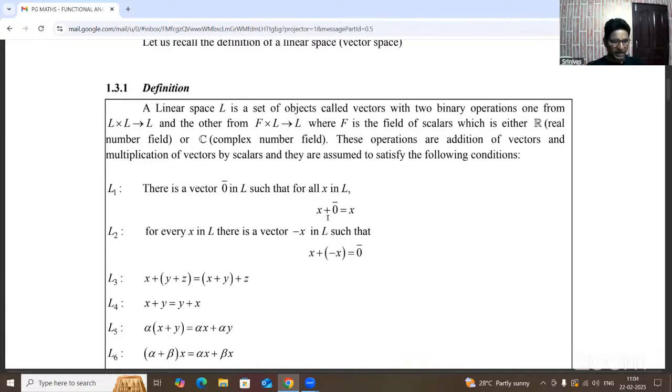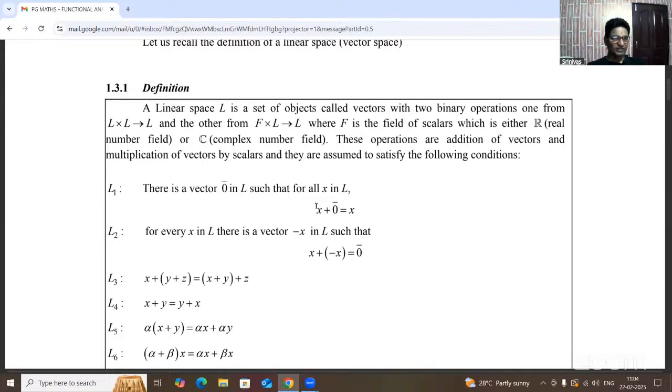So here 0 bar, we are taking the right side, right identity is there. So that's why this is the right identity, and 0 bar plus x equal to left identity. We are given the same vector, that is x. Okay. So non-empty set of element is here. Now under the vector addition, how to use the identity of the vector to get the same vector.